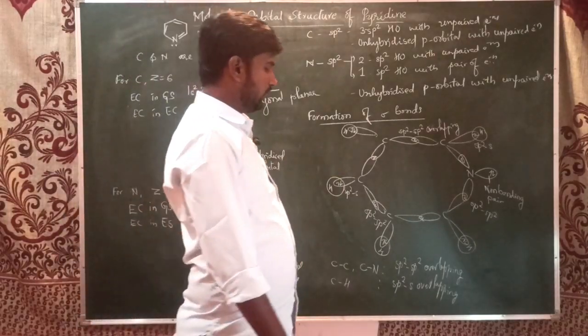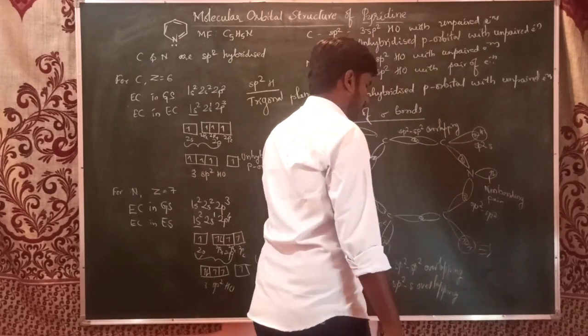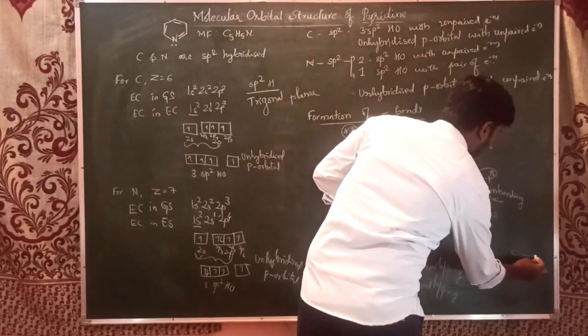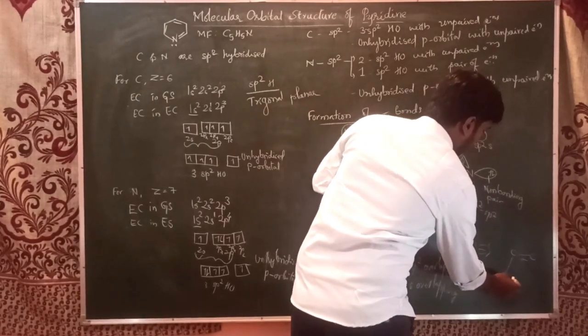And this is actually equivalent to this structure. I'm going to write it here. There is a sigma bond between carbon and carbon, this is one of the sigma bonds. Here also a carbon-carbon sigma bond.